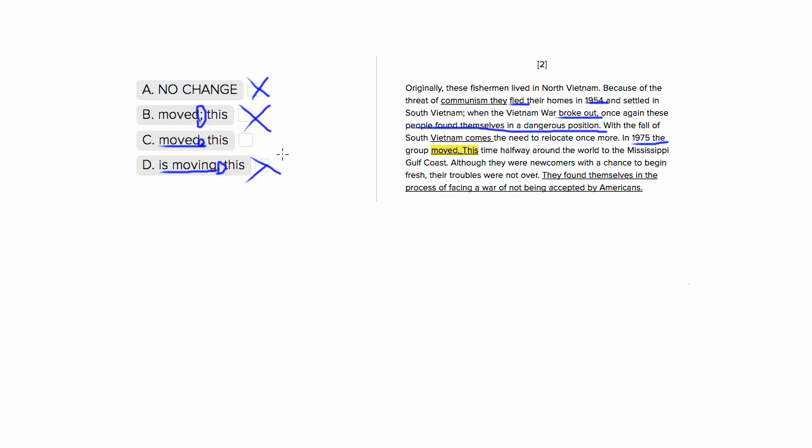So our best choice is C because it uses the past tense "moved," and it also correctly connects the two parts of the sentence and doesn't create a fragment like choices 1 and 2. Choice number 3 is our correct answer.